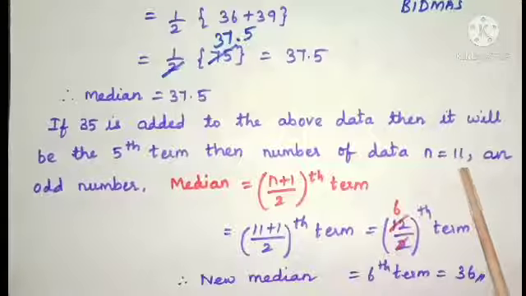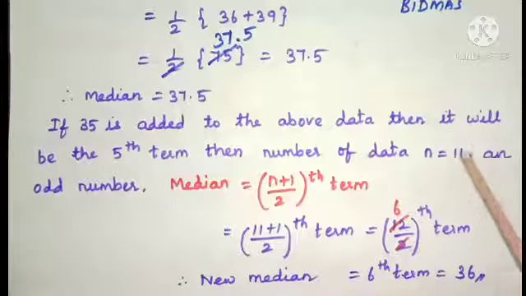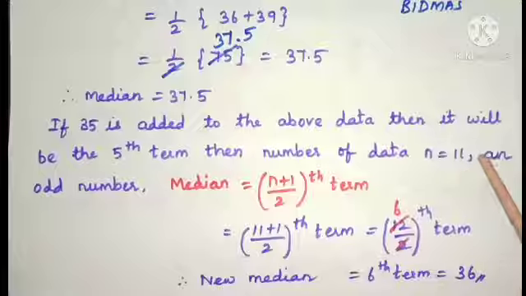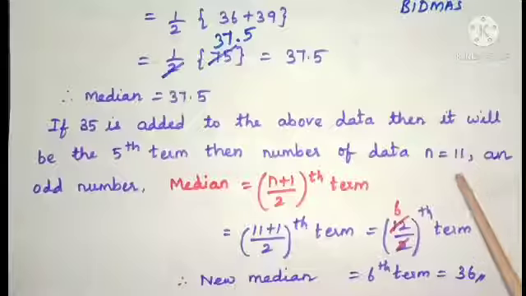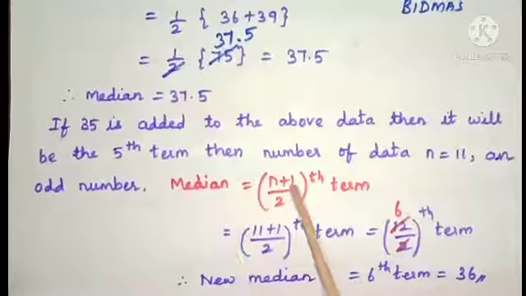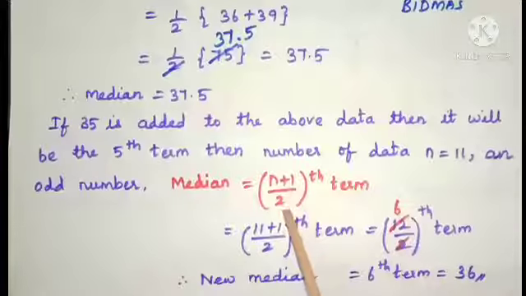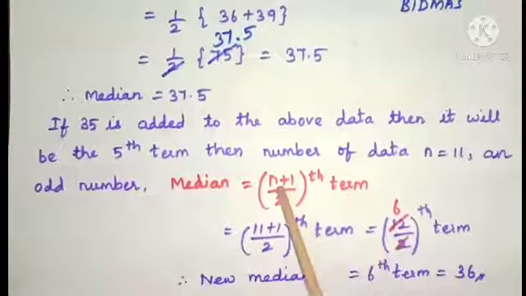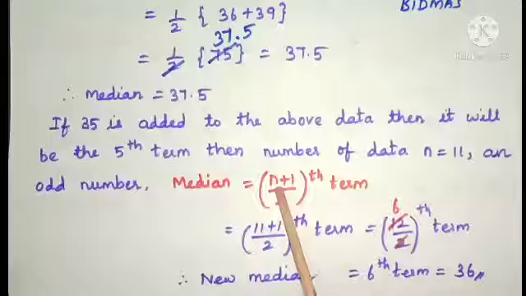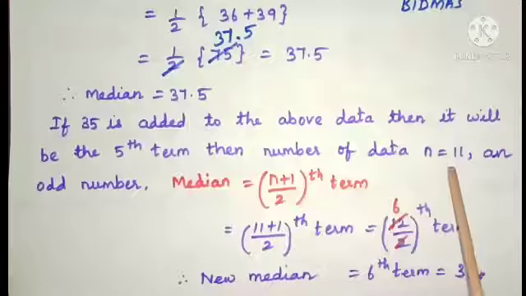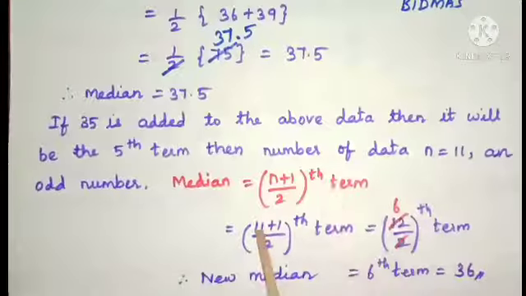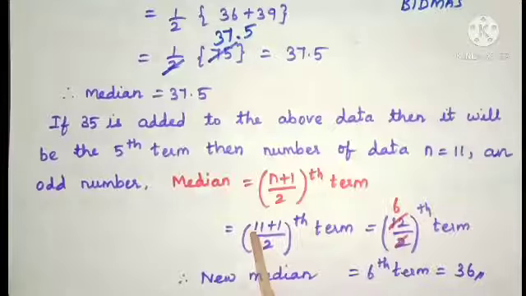Here the number of data is 11. Here it is odd. 11 is an odd number. If it is odd, median will be the n plus 1 by 2th term. So put n as 11. 11 is the number of terms.